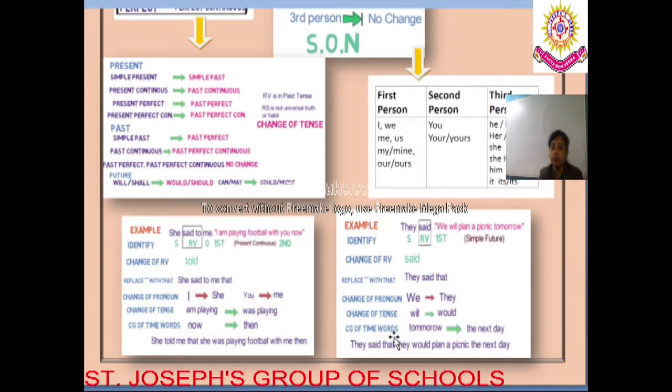Now changing the time word. Is the time word mentioned here? Yes, of course the time word is mentioned over here. Tomorrow is the time word. So now what will happen? Tomorrow will change as per the chart. Tomorrow will change to the next day. So now finally how will the sentence look? They said that they would plan a picnic the next day. So this is how that sentence got converted from direct speech into indirect form.